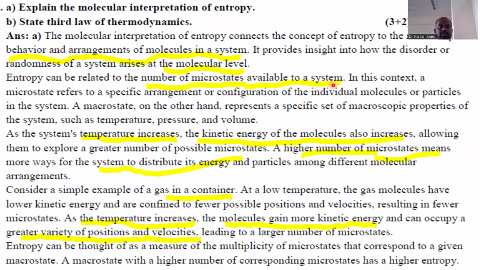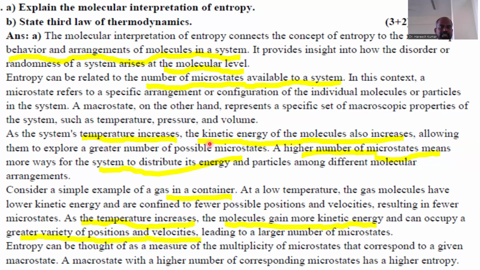In this context, a microstate refers to a specific arrangement or configuration of the individual molecules or particles in a system. A macrostate, on the other hand, represents a specific set of macroscopic properties of the system, such as temperature, pressure, and volume.